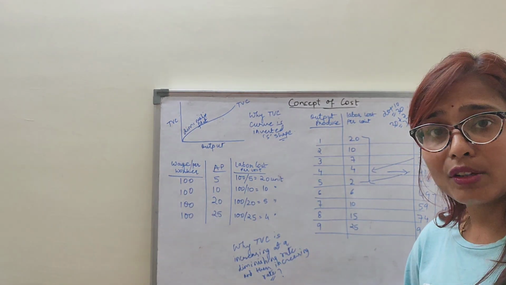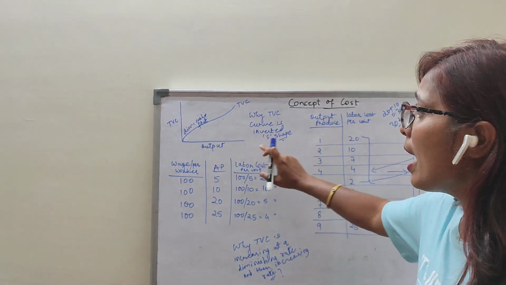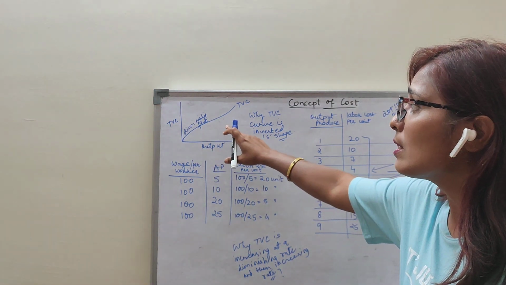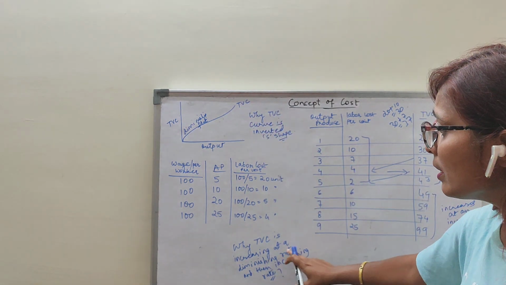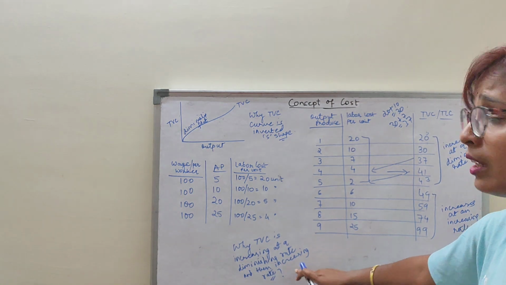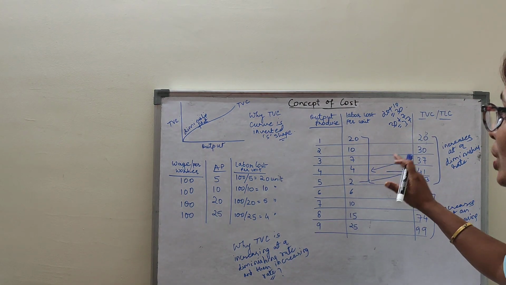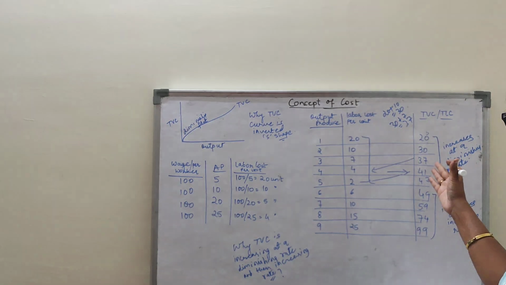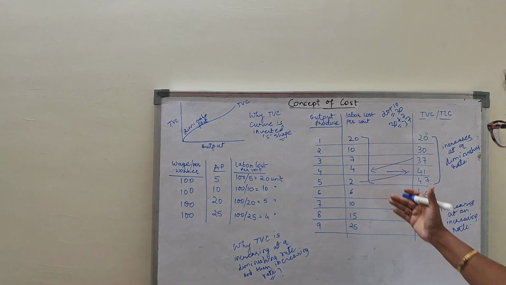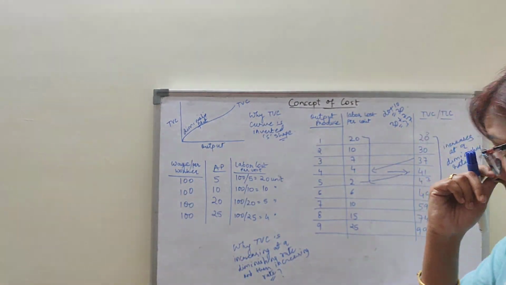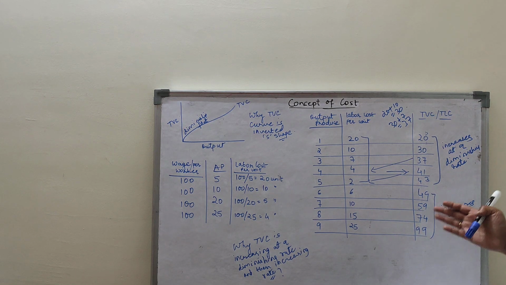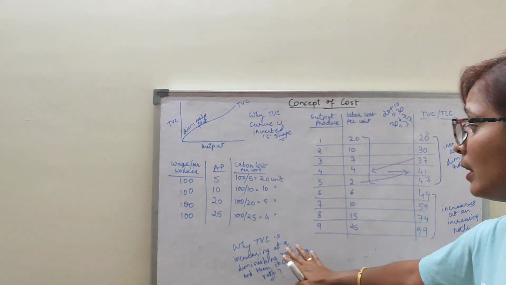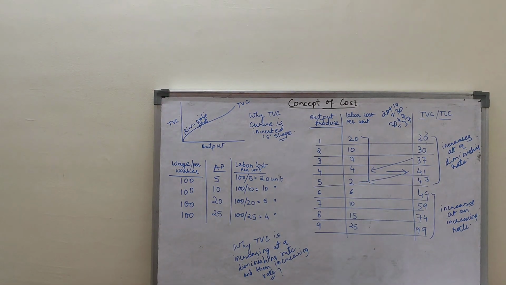So I have given the answer to all of it. Why is the TVC curve of that inverted shape? As output increases, my TVC first increases at a diminishing rate and then increases at an increasing rate. Clear? Why is TVC increasing at a diminishing rate first and then at an increasing rate? Because in the first stage labor becomes cheaper and we are adding less and less in total for every additional unit of output. After that, AP rises and then AP falls, my labor becomes expensive and we are adding more and more in total. So this I told you. What I mean to say is that it first increases at a diminishing rate and then increases at an increasing rate.